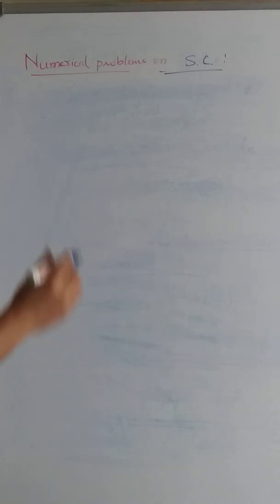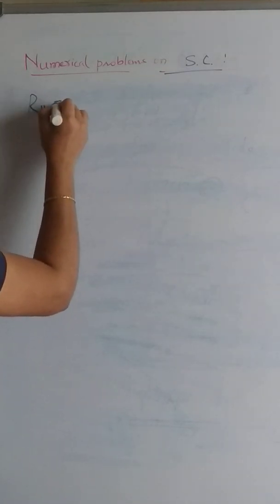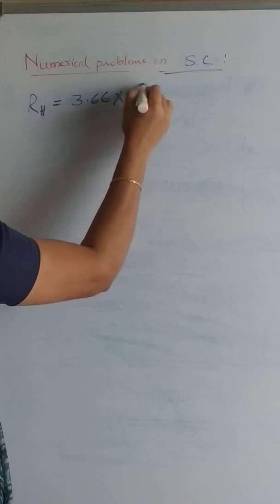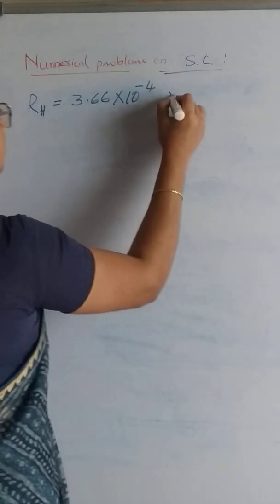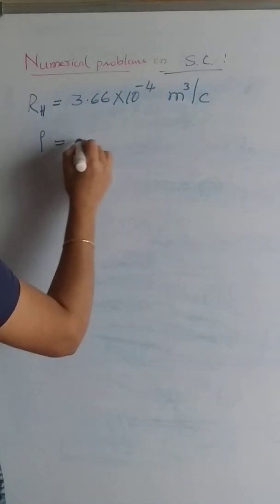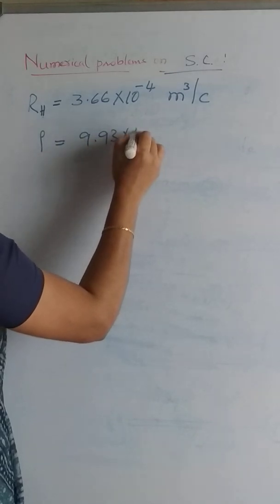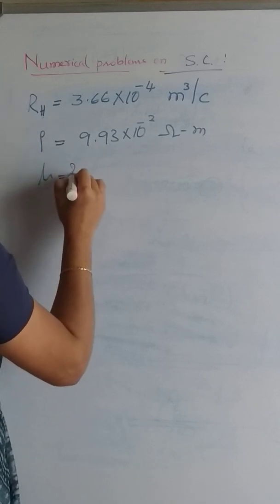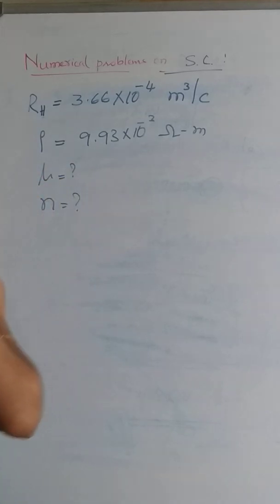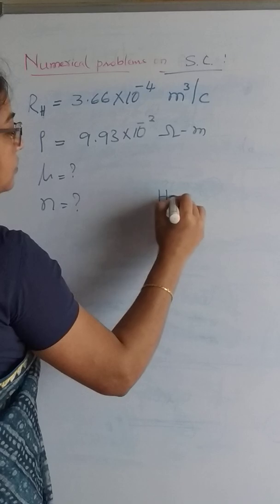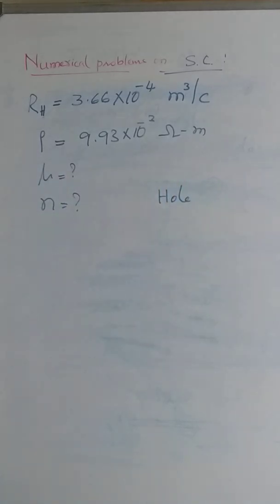In the statement of the problem, it's given the Hall coefficient RH is equal to 3.66 into 10 to the power of minus 4 meter cube per coulomb. Resistivity is given 9.93 into 10 to the power of minus 3 ohm meter. We have to calculate the mobility and charge carrier concentration. Since the RH is positive, again the type of the charge carrier is hole. The majority charge carriers are holes in the given semiconducting material.